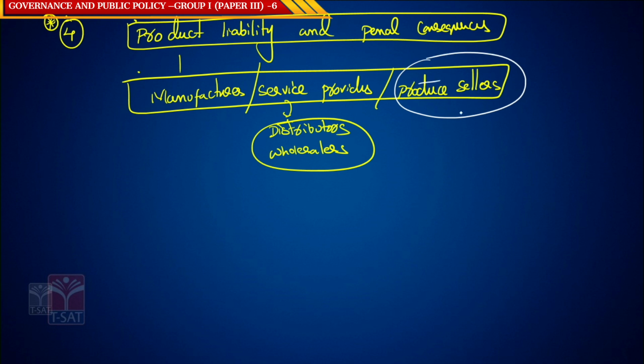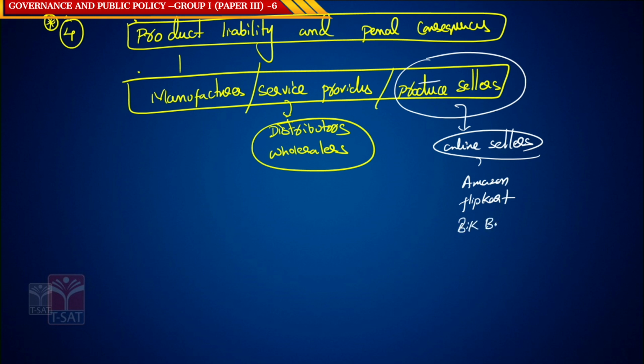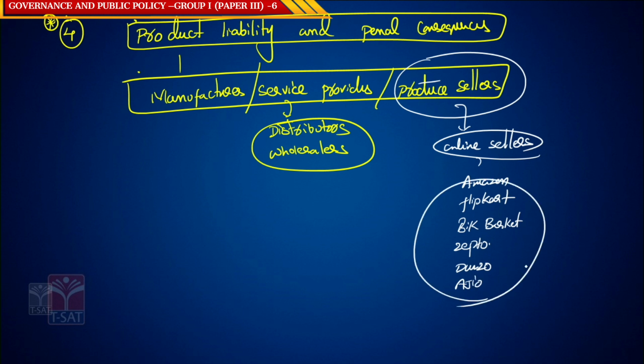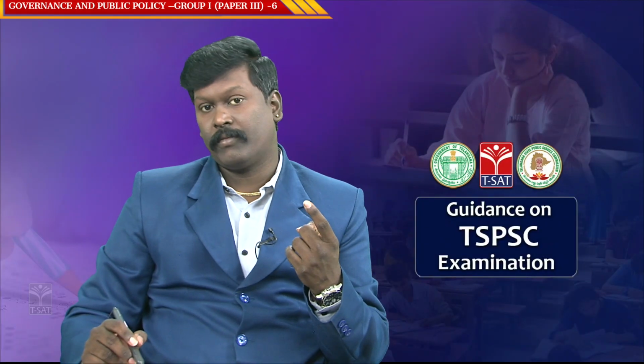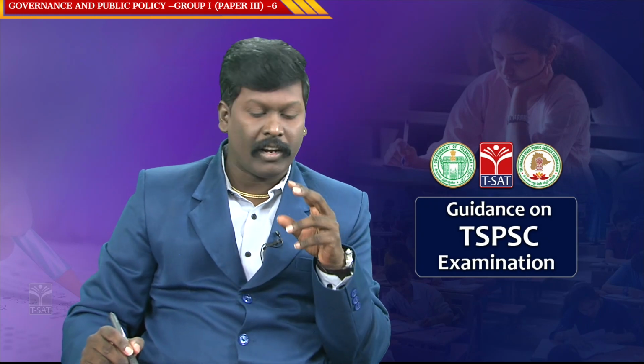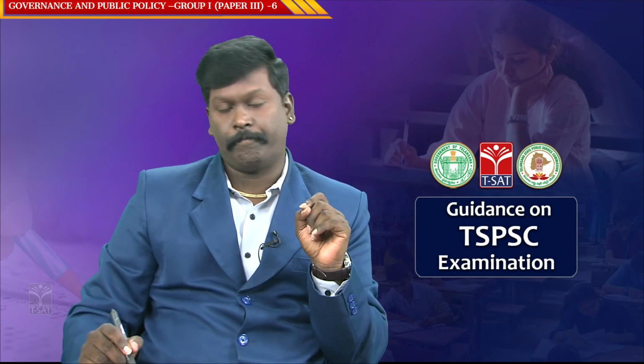Product sellers may be online sellers also, like Amazon, Flipkart, Big Basket, Zepto, Dunzo. So all these online product sellers are also liable under this Act.